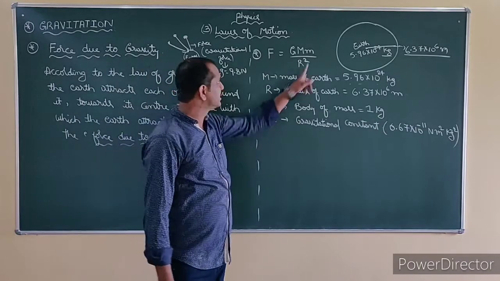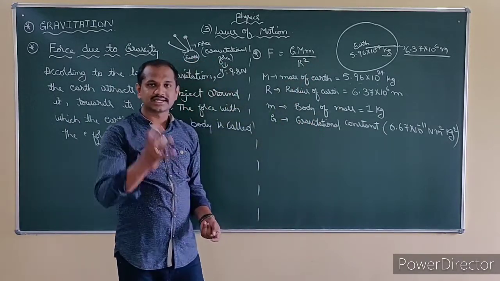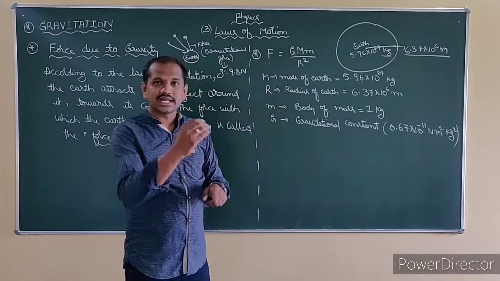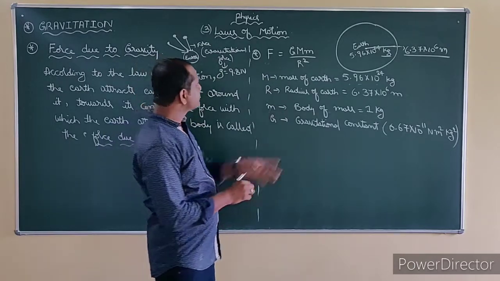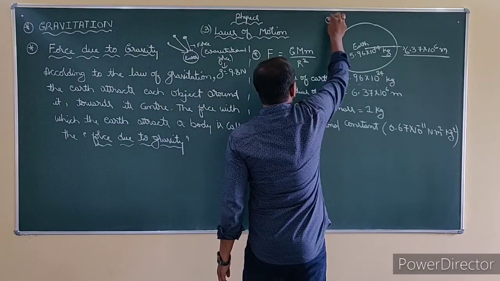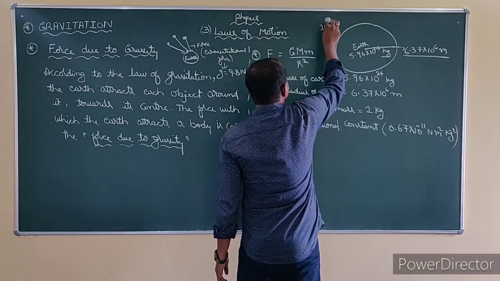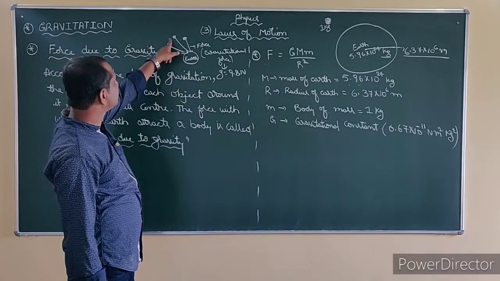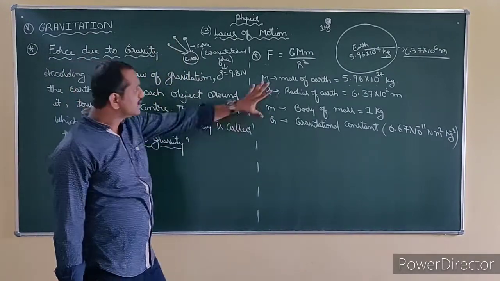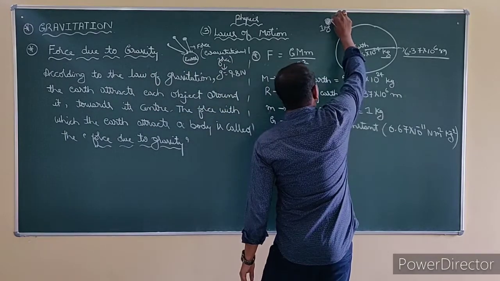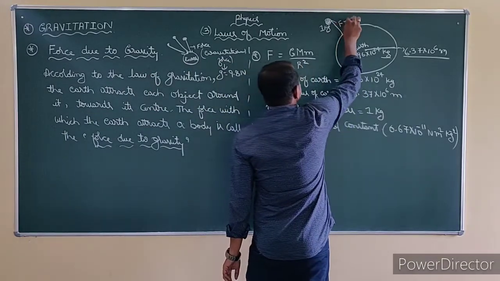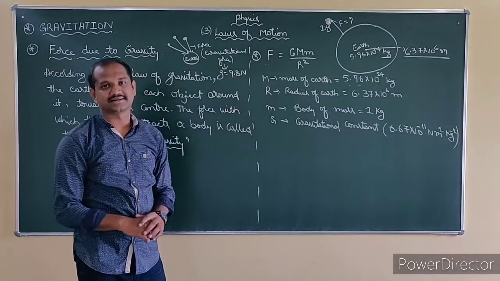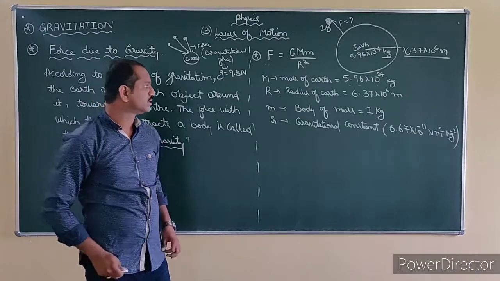Then what is the m? Small m here is the mass of the body. That is, I have taken one object of 1 kg to find out how much force earth will put on the 1 kg of mass. Means there is some object here, with 1 kg of mass. What did we understand by force due to gravity? Earth will put some force on the object and attract it towards its center. Now we will see with what force it will attract that object towards the center. That is my intention to prove to you now.